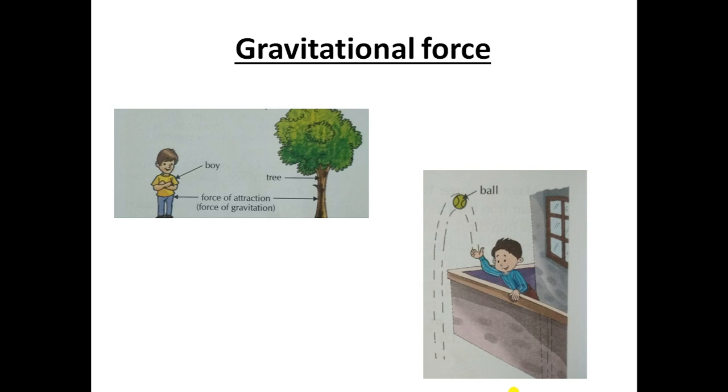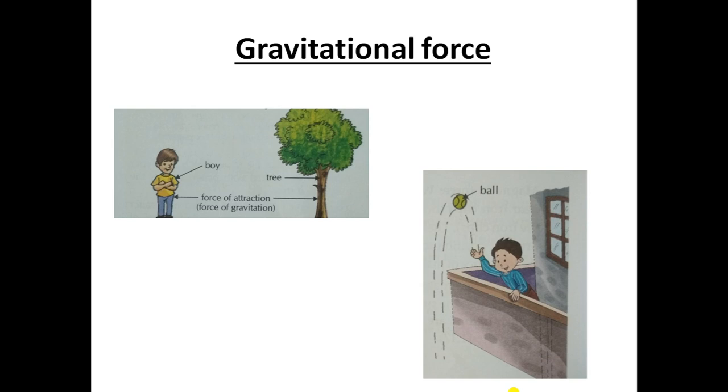The ball comes down towards the earth. Since the ball falls downwards, it is in motion, and there must be a force acting on it. This force is due to the attraction between the earth and the ball, and it is called the force of gravity. It is called gravitational force.